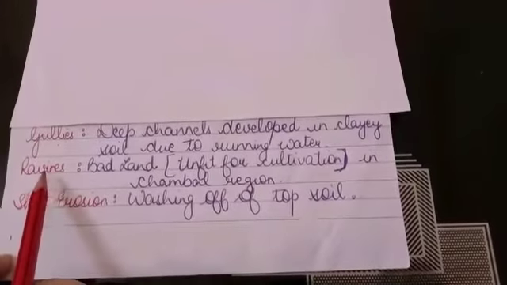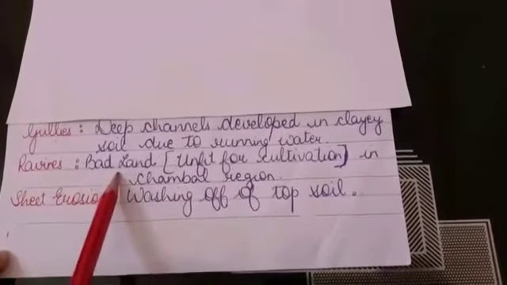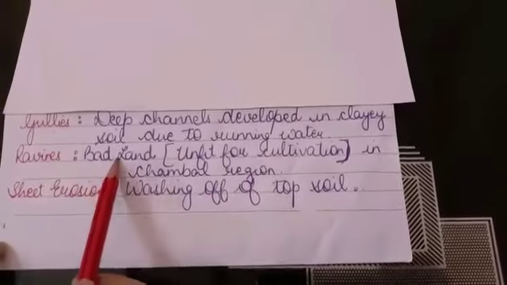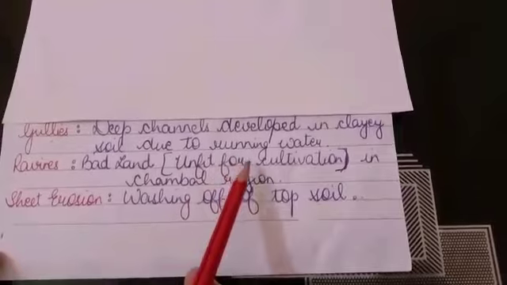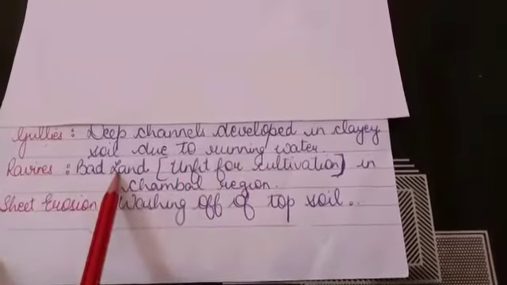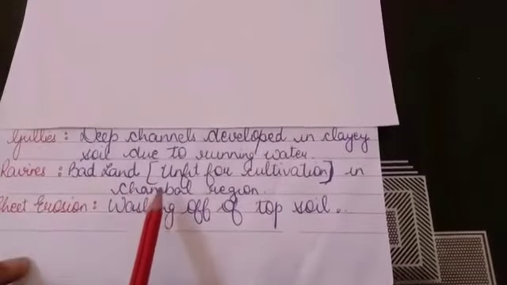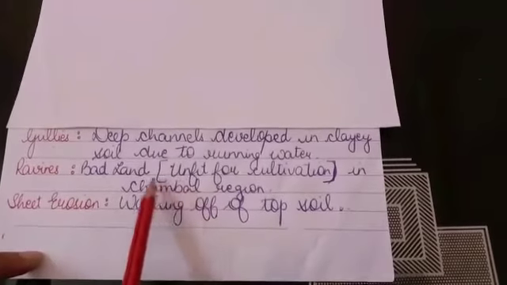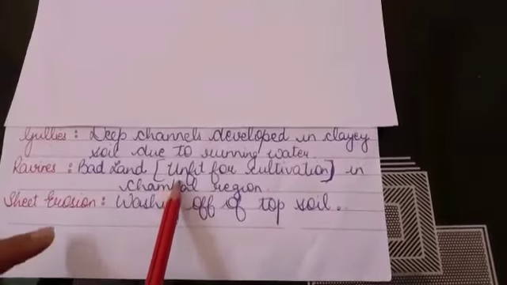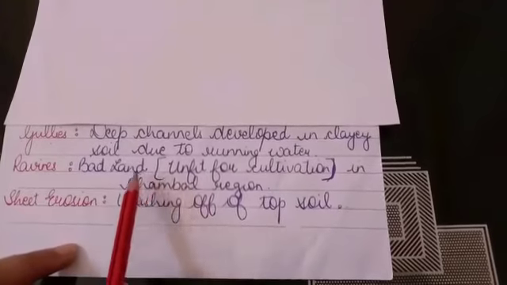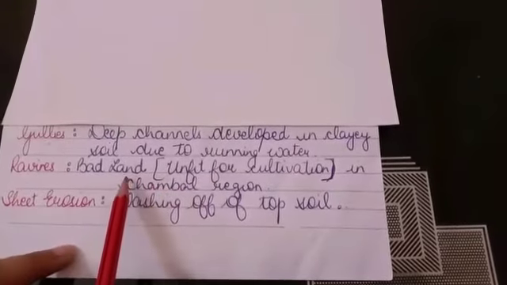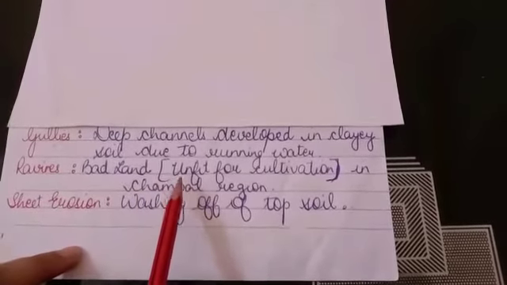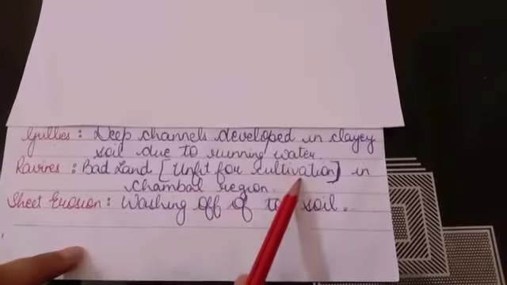The next term is ravines. Ravines are the badlands which are found in the Chambal region. What are badlands? Those lands which become unfit for cultivation are known as badlands, and these badlands are found in the region of Chambal. Why? Because in these regions when the rivers flow, along with the flow of rivers, they wash away the soil and make the soil less fertile in these regions. So the soil of these regions is unfit for cultivation.